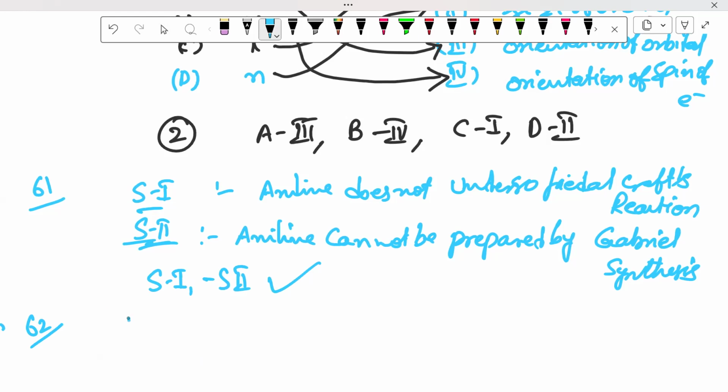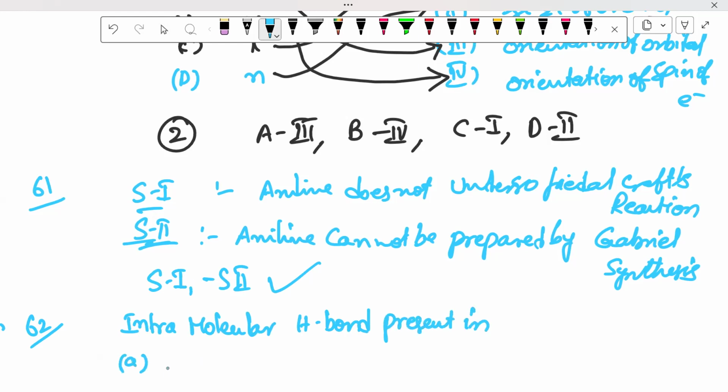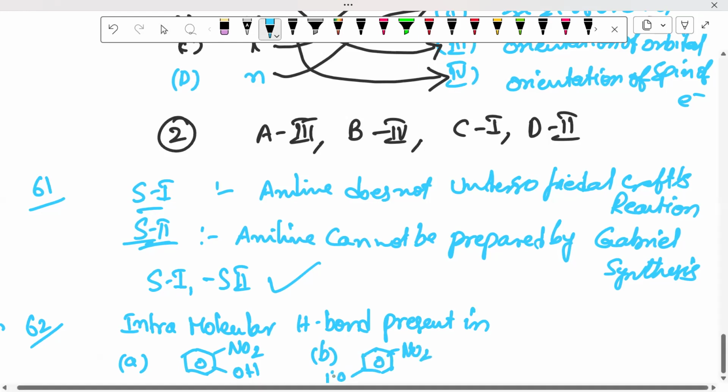And the next important and easy question: intramolecular H bond present in. The first is ring NO2 OH, second one NO2 OH, third one NO2 OH, and the fourth one HF.